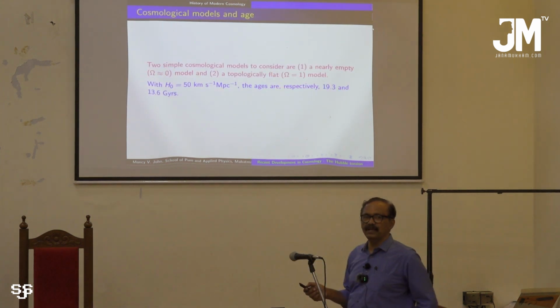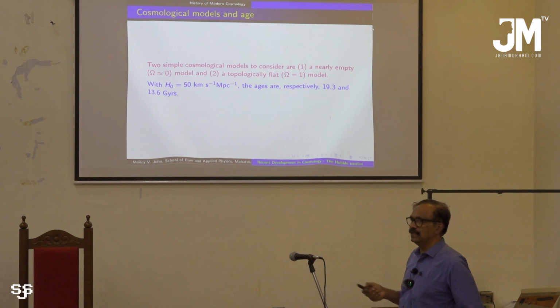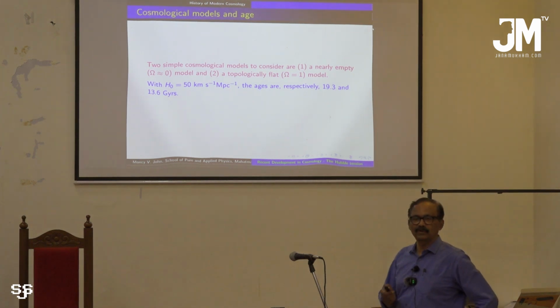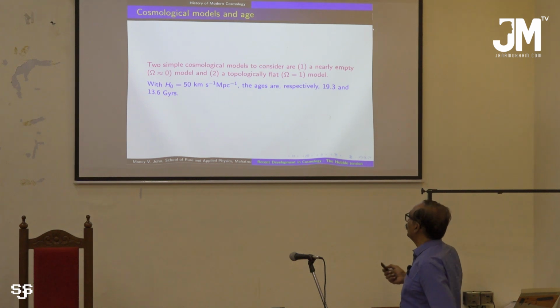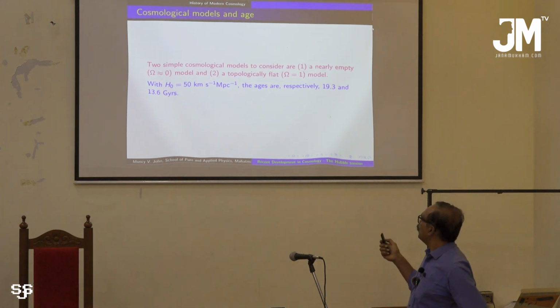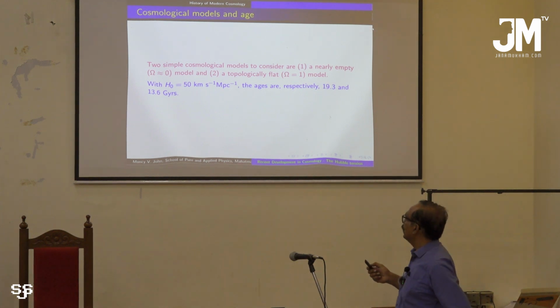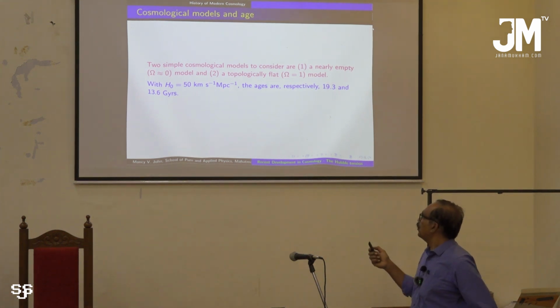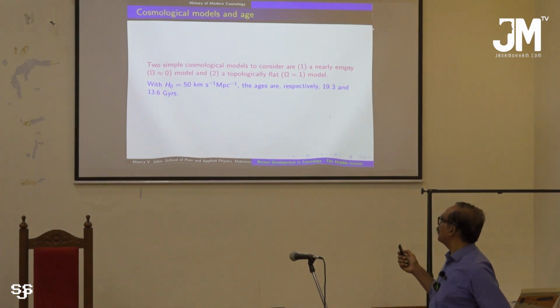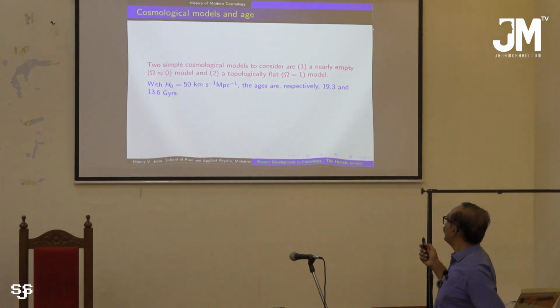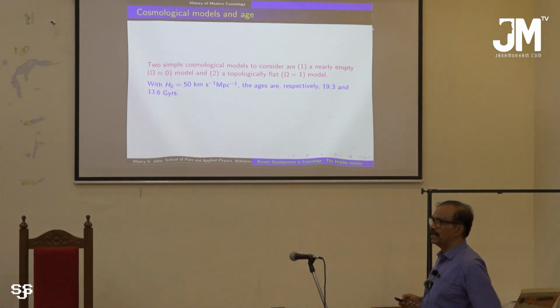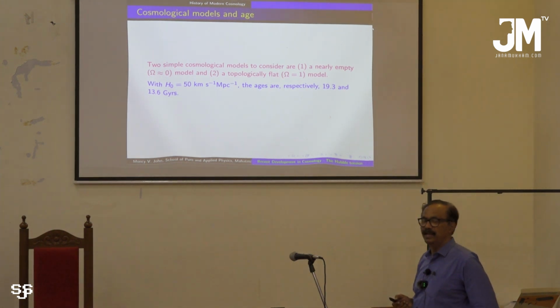See, if we consider cosmological models, I think Shivkumar will be introducing the various cosmological models in the afternoon. So if you consider a simple cosmological model which is nearly empty, in that case H naught equal to 50 km per second per megaparsec will have an age of 19.3 gigayears, 1 gigayear being a billion years.